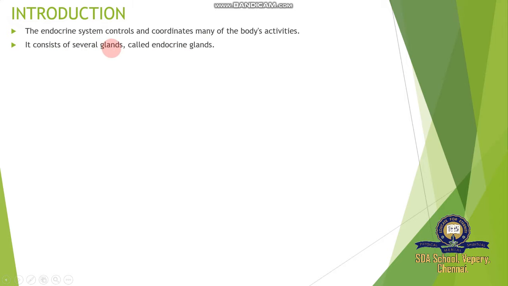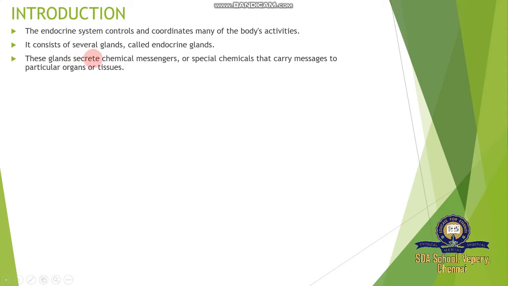It consists of several glands called endocrine glands. Endo means inside and crine, endocrine glands. So inside we have a lot of glands. They come under the visceral organs of our body. Their prime duty is the secretion of hormone. These glands secrete chemical messengers, special chemicals that carry messages to particular organs or tissues.